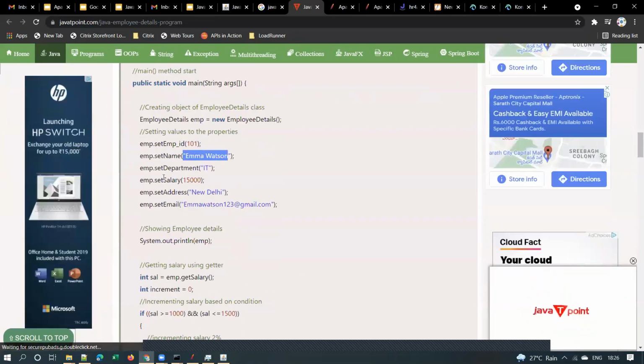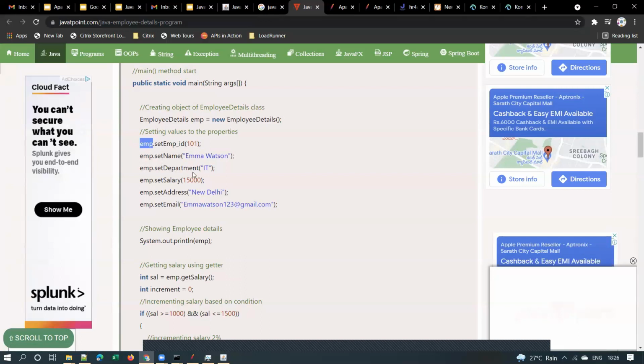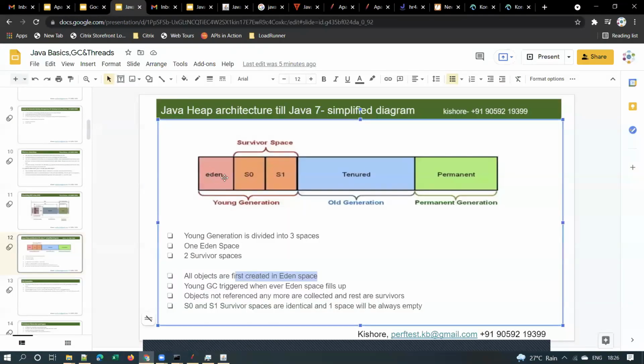Yes, sir. So you got it, right? Any object will be holding those details like employee ID, employee name, and so on. Whatever data we are entering will be stored in that employee object. When this object is created, it will first be created in the Eden space, and once Eden space is full, an NGC will be triggered.